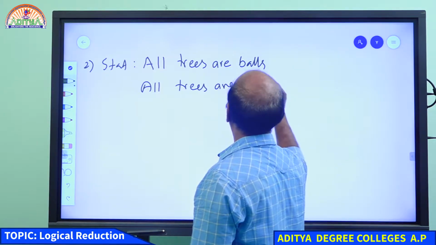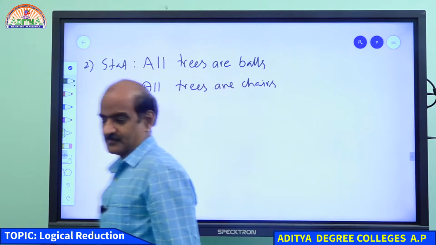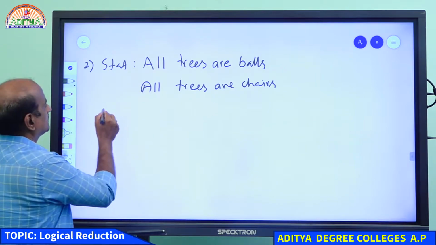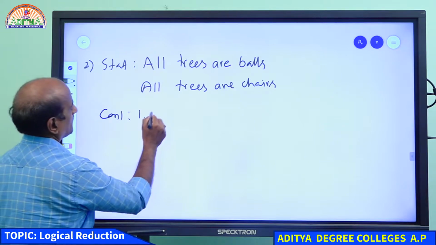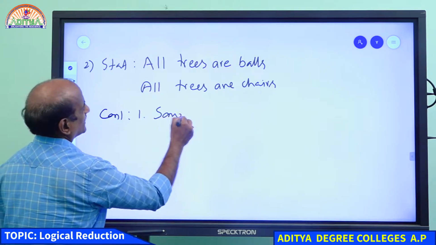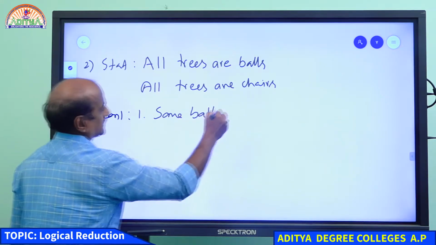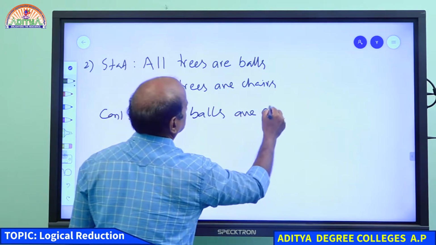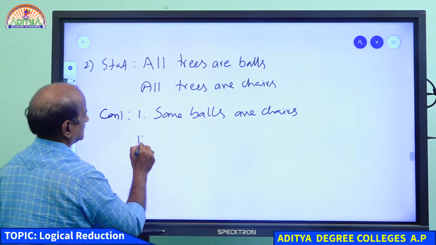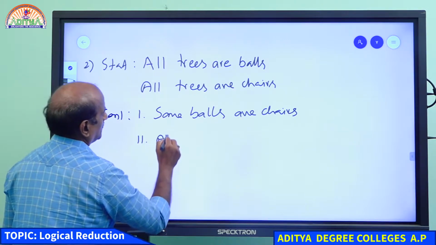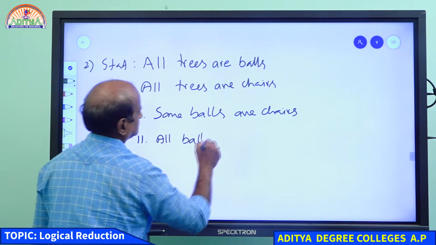All trees are chairs. Okay. So basing on that, let us see which conclusion follows. Conclusion number 1: Some balls are chairs. Conclusion number 2: All balls are chairs.